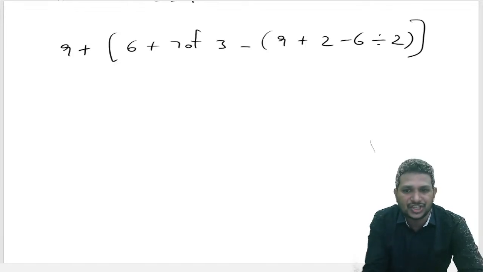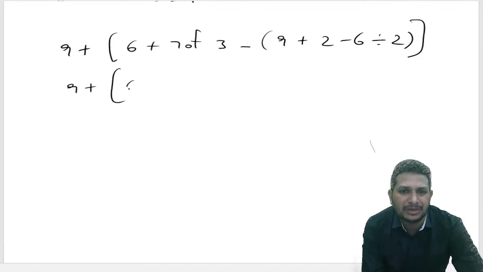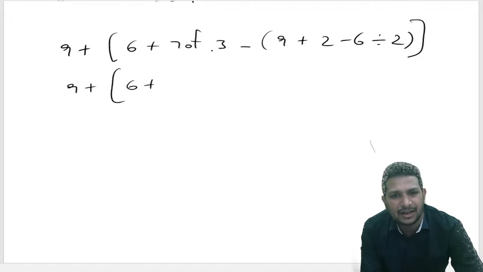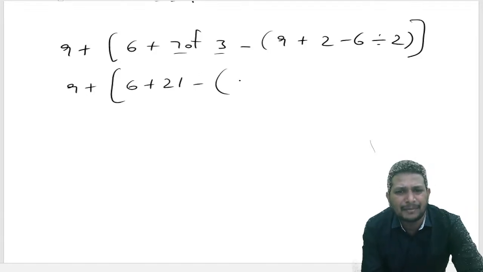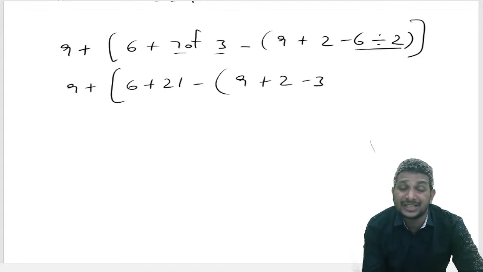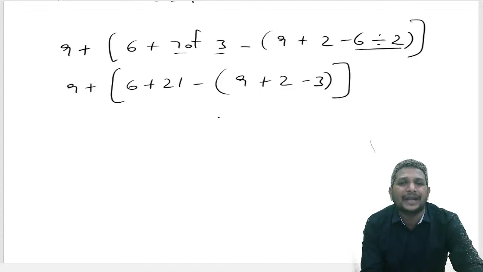Now let's try to simplify the bracket. 7 of means multiplication, right? 7 into 3 becomes 21. At a time I'll do this. 6 divided by 2 first, because according to V-Bodmas we need to do the division first. 6 divided by 2 is 3.